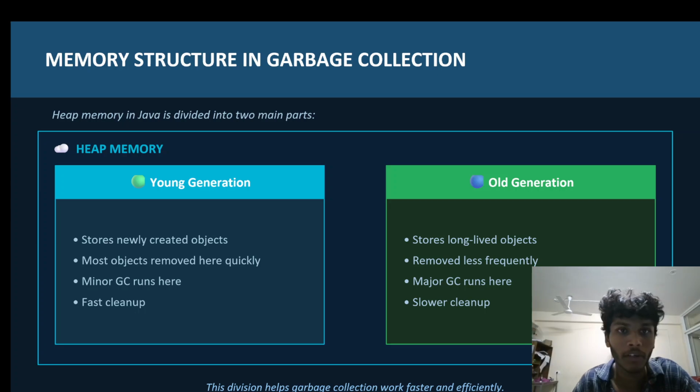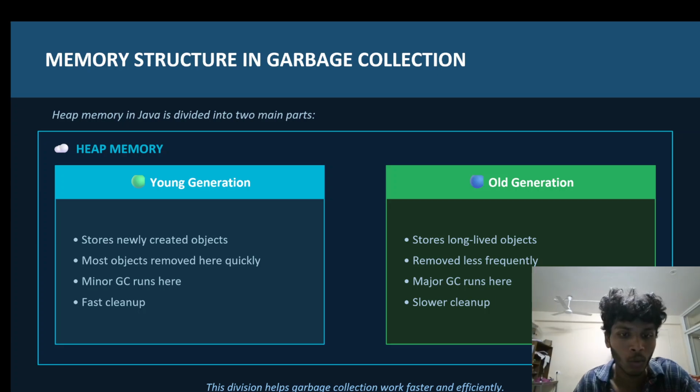Heap memory is divided into two main parts. The first main part is young generation and the second main part is old generation. Now let's understand the memory structure: what is the functioning of young generation, what is the functioning of old generation, how this heap memory is divided into two parts. Let us understand all this.